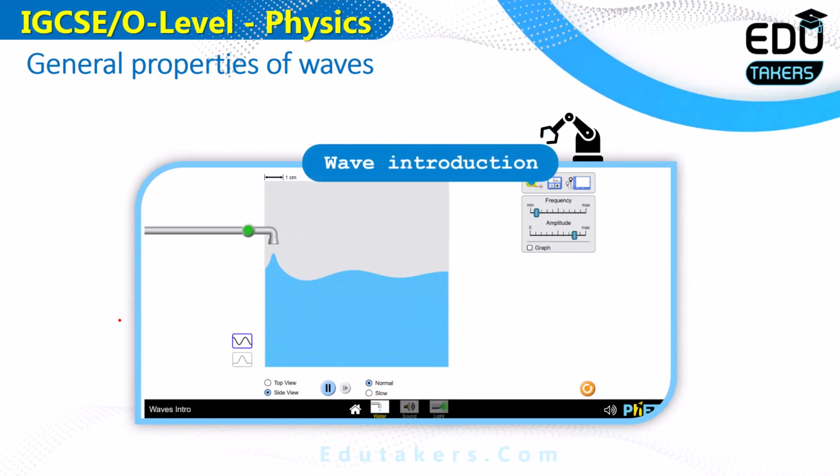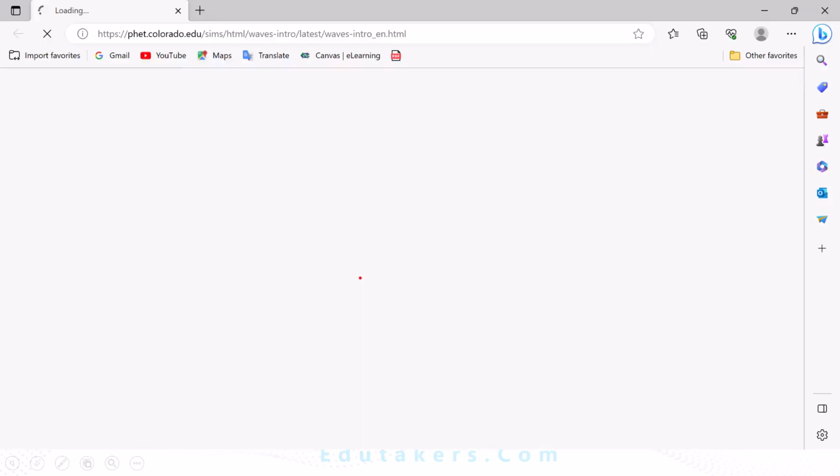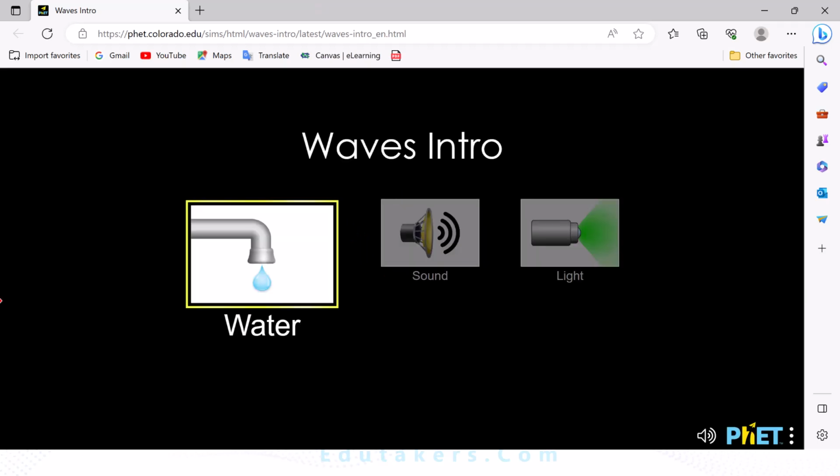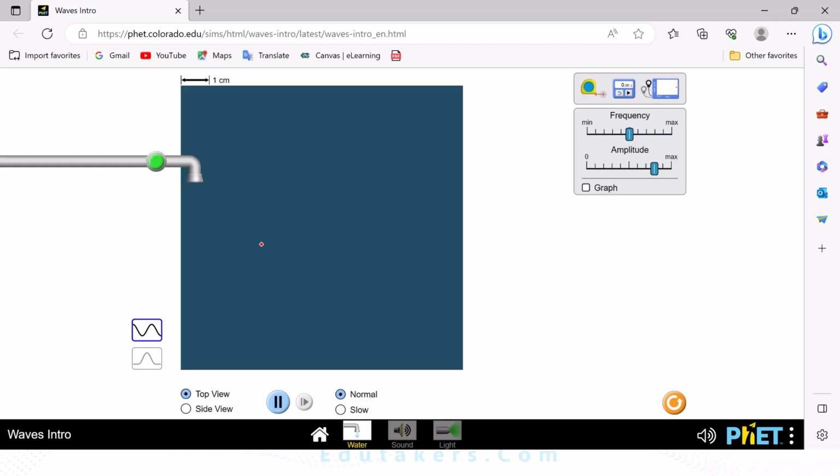Here is a simulation related to the wave. So let's open this. First of all, let's start with the water waves.